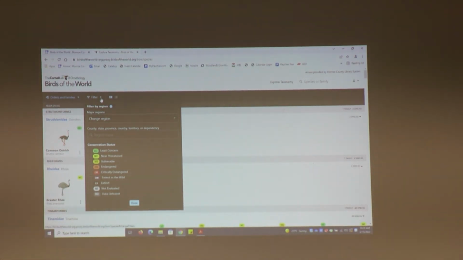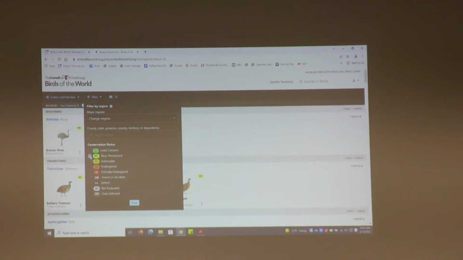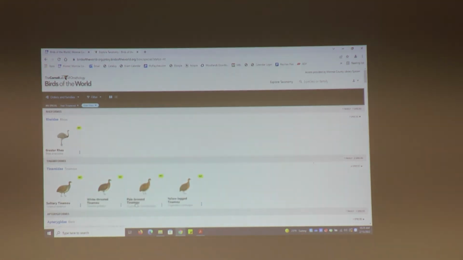So just to demonstrate, I am going to narrow by conservation status. I am going to click the near threatened status, hit done. And now we can see that my search results have been narrowed down from over 10,800 down to 902 species that are on the near threatened list. So that's how you can use the filter to narrow down your results.